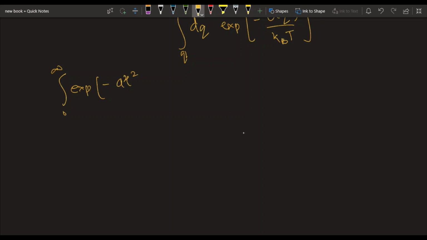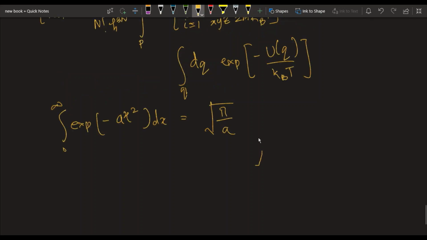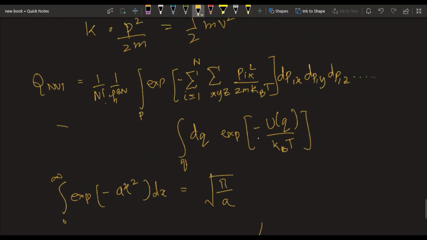So using this formula here, we get this.